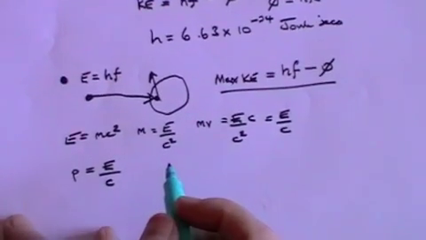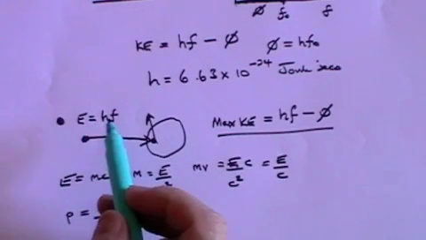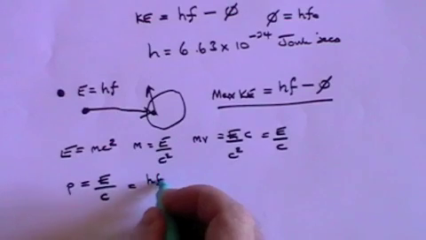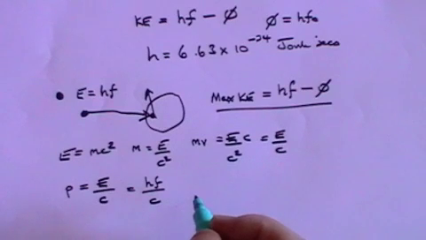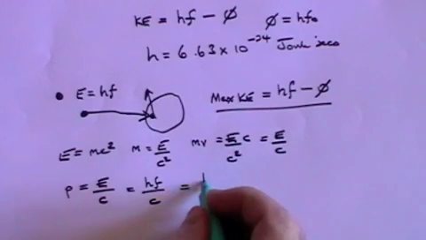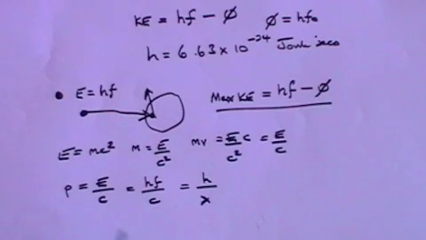So, de Broglie says, the momentum of a photon is equal to E over c. But E, we already know, is hf. That's what Einstein said. The energy of a photon, a packet of energy, is Planck's constant times the frequency of the radiation. So that equals hf over c. But we know that c and f are related and that c over f is lambda. So this is now simply h over lambda. So de Broglie says the momentum of a photon is equal to Planck's constant divided by the wavelength of the light.